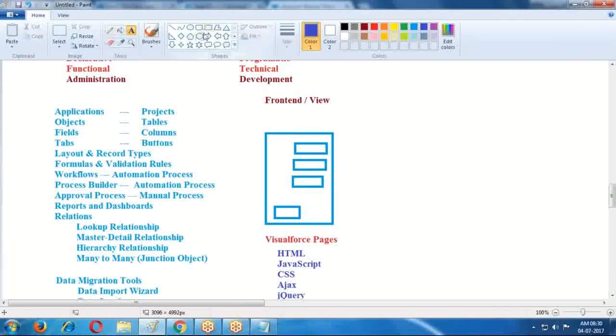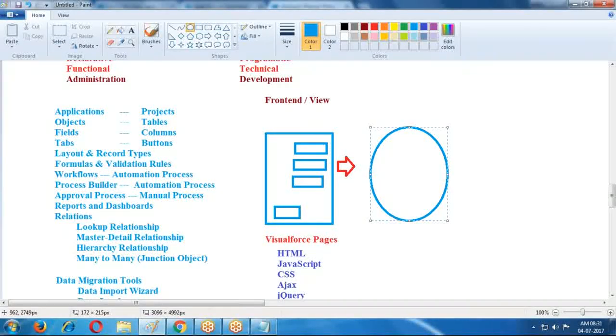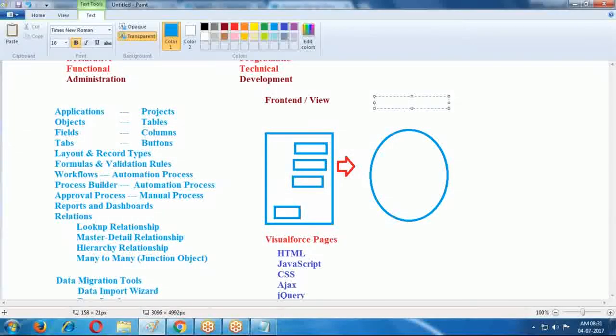Now, once this logic is completed, once front end is completed, if you want to design for back end logics, if you want to apply the logics, we are creating business logic. So this is back end. In the back end, providing business logic.